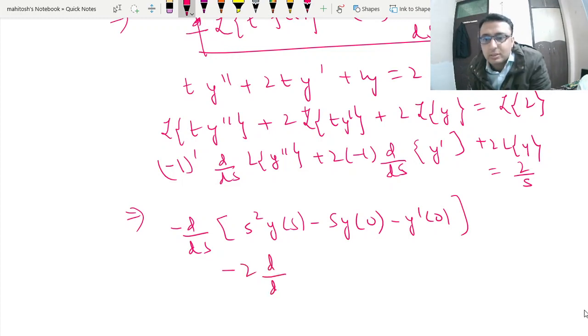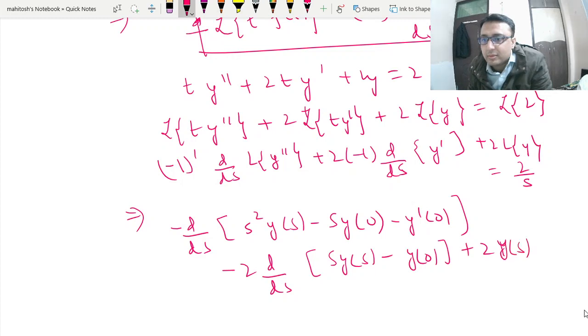Minus 2 d upon ds of s y of s minus y of 0, plus 2 y of s is equal to 2 by s.